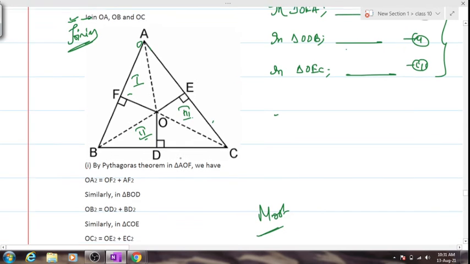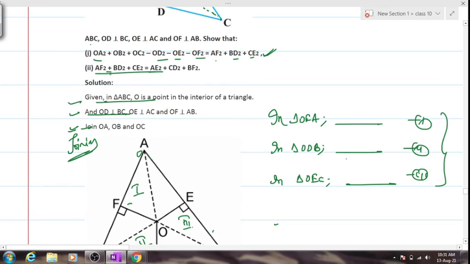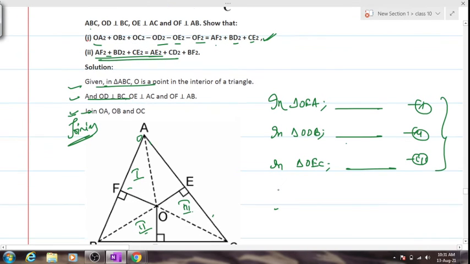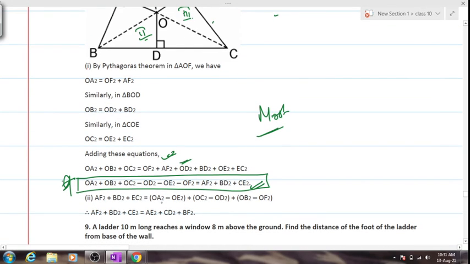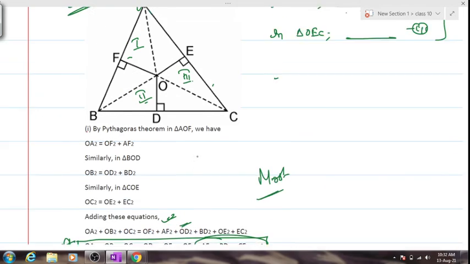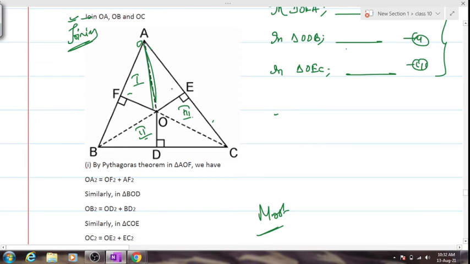Yes, sir. Now, can we solve the second part of this equation? Let's see if anybody can try it out. This is more simpler. You just have to arrange a bit and then you'll see, we'll arrange this two together, then this two together, then this two together. And this one remains as it is. OA square minus OE square. Can you tell me OA square minus OE square is what?